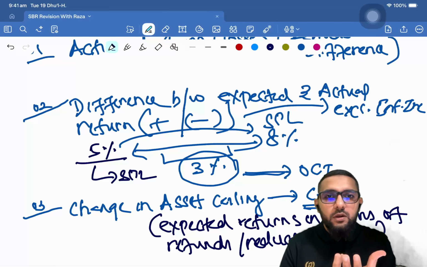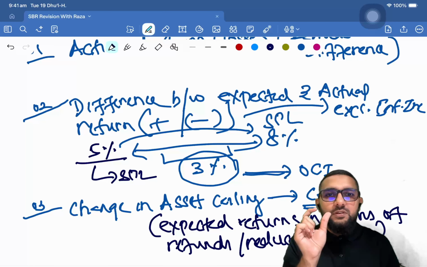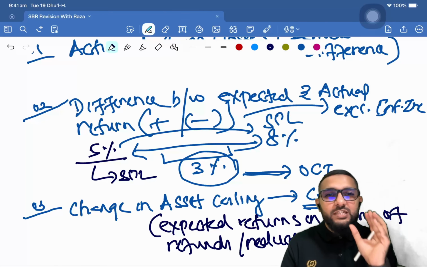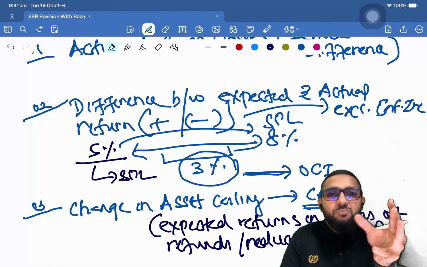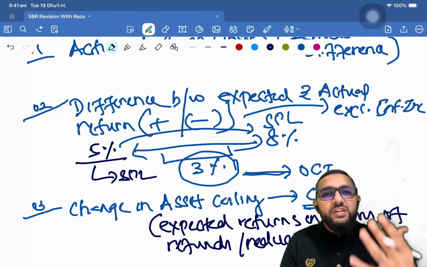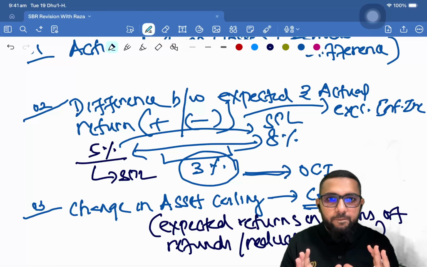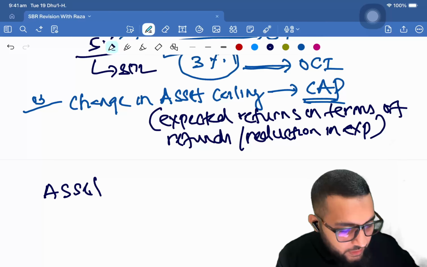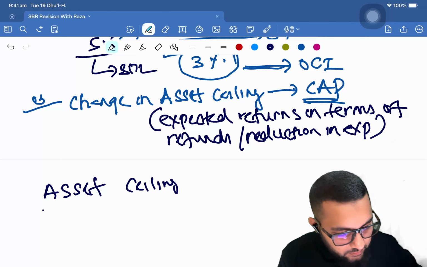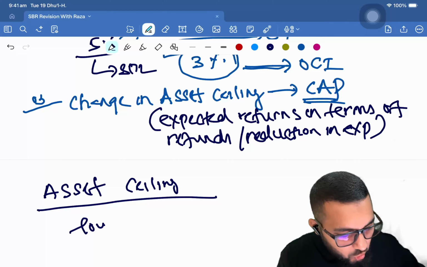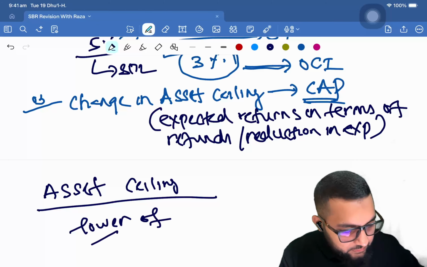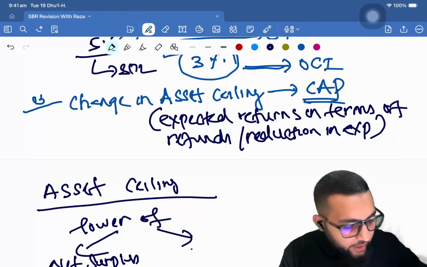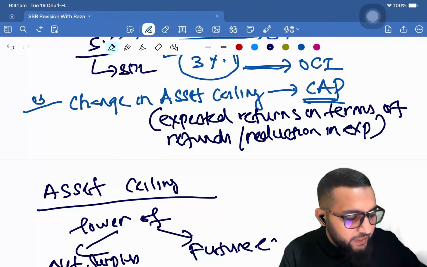It's going to be lower. It's going to be the lower of the net surplus and the expected benefits in the future. So expected benefits could be through refund or reduction in future expenses. That's what asset ceiling is. What is asset ceiling once again? Asset ceiling is the lower of net surplus and future economic benefits.